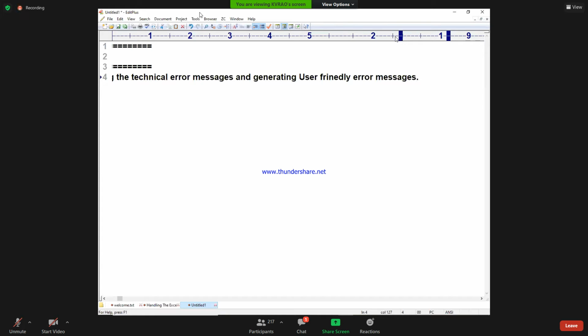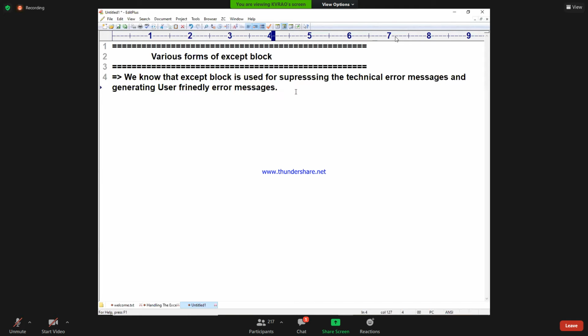This is what we did. We have seen practically about those points. Now we can have various except blocks. Let me go one by one and I will show you. We can have various except blocks.